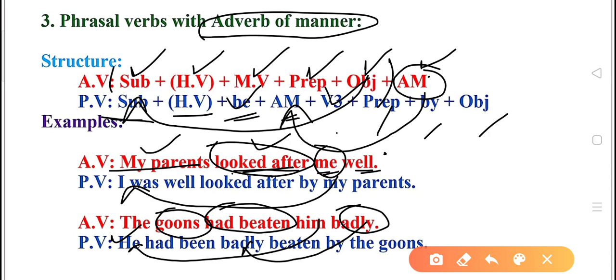Only this is the right place for adverb, otherwise the sentence will be wrong, mind it. And then by the goons. So in this way, we can change the second structure also into passive voice.